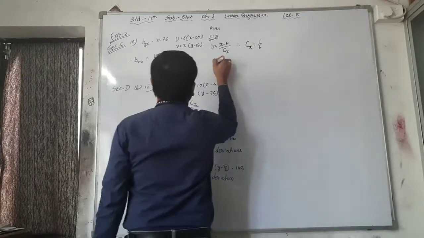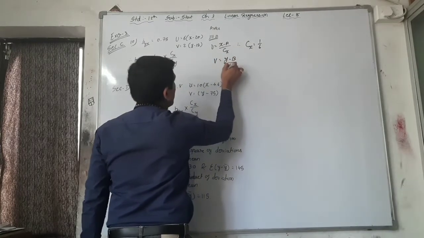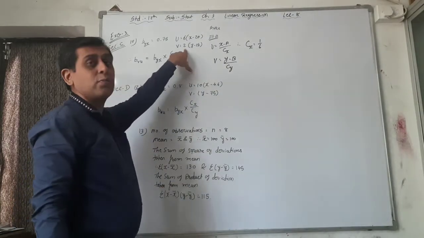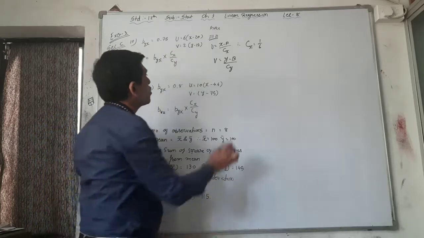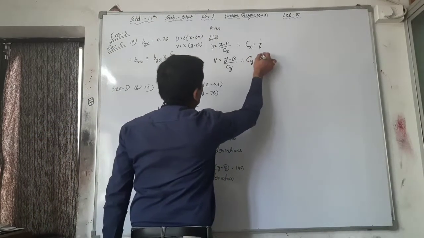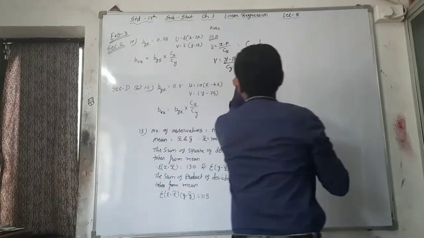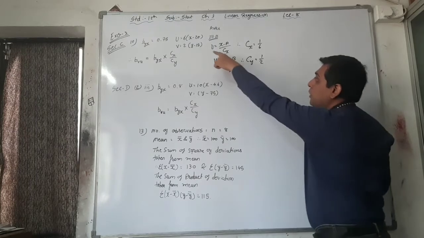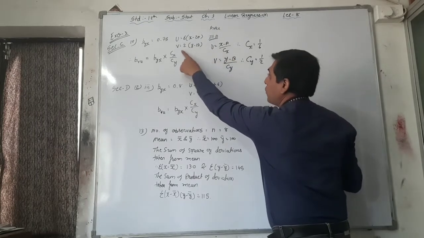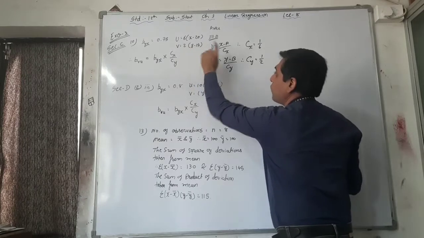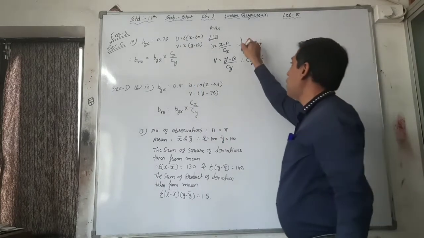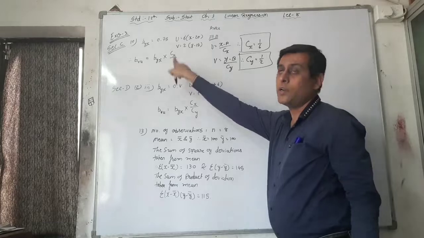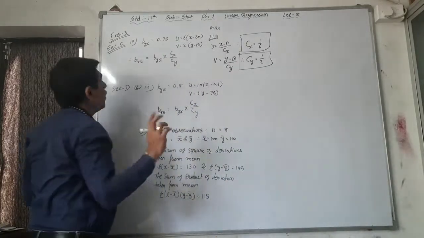Same way, v is equal to y minus a upon Cy. See, again Cy is in the denominator and 2 is multiplied in our question. So we have to write that Cy is equal to 1 by 2, because if we write 1 by 2 in this formula, then 2 is multiplied and we get v is equal to 2 into bracket y minus 15. So the values of Cx and Cy we found here, and we just put the values here and find the final answer for 2 marks.